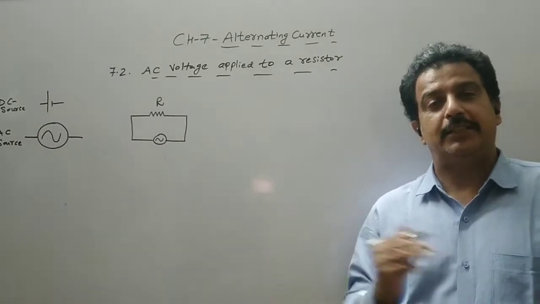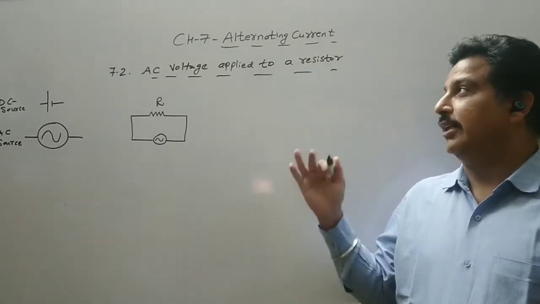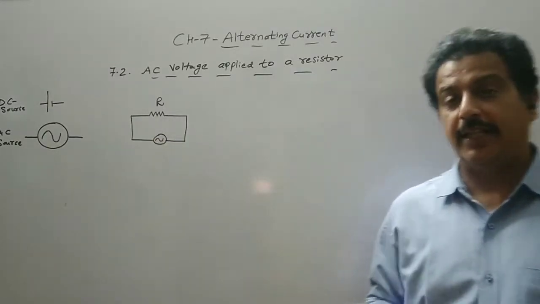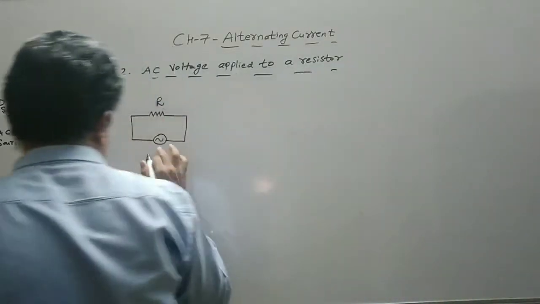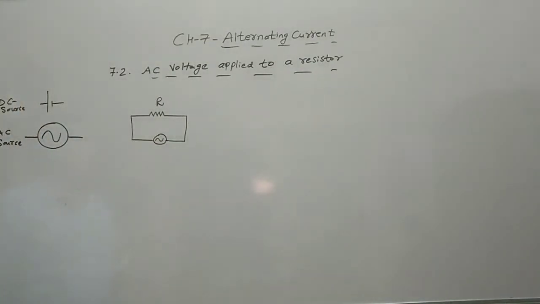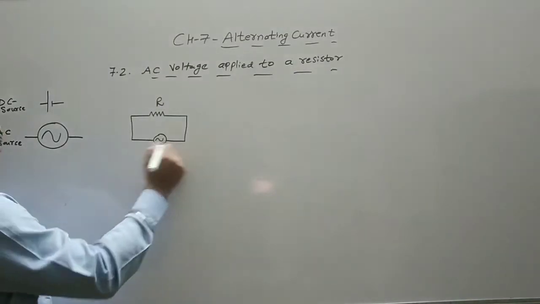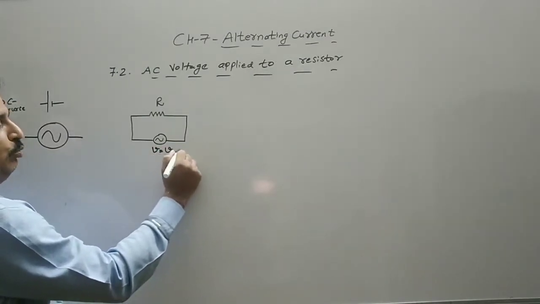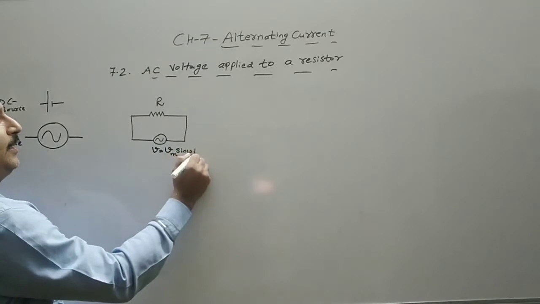So where we ended chapter 6, we start chapter 7 from an AC source, which is an AC generator. So let us assume that this is an AC generator. We were having two terminals or outputs which were connected to carbon brushes. So these are the two outputs. Now this is represented by V is equal to Vm sine omega t.